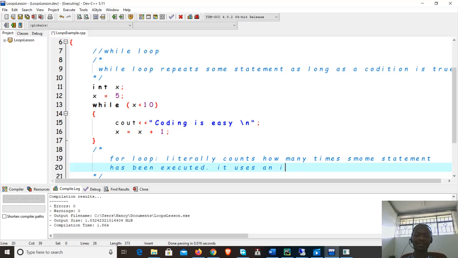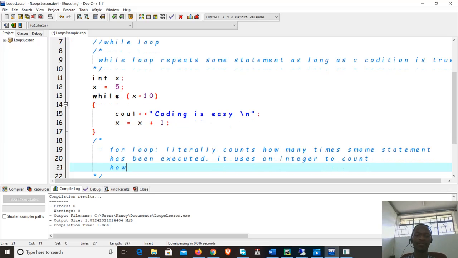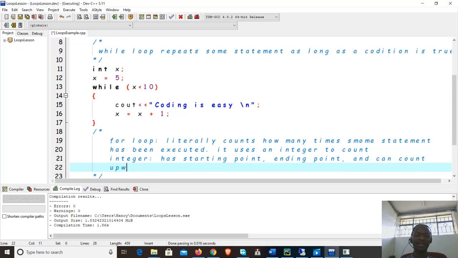It uses an integer to count. This integer has a starting point, and also has an ending point, and it can count two ways, upwards or downwards. It's as simple as that.